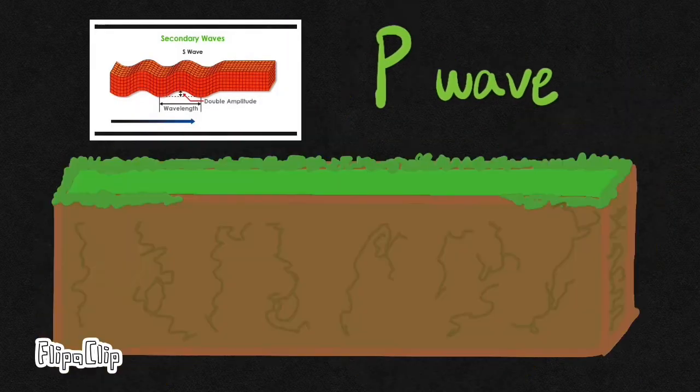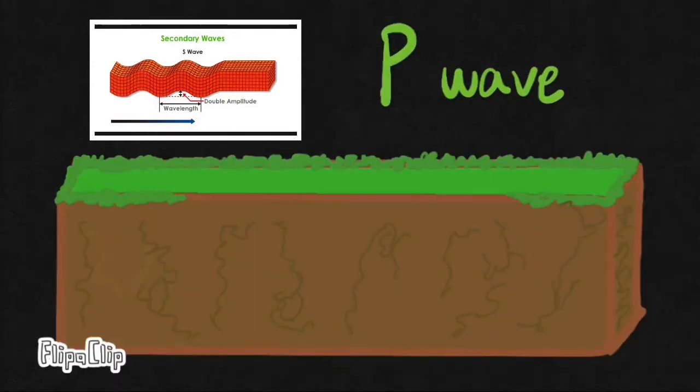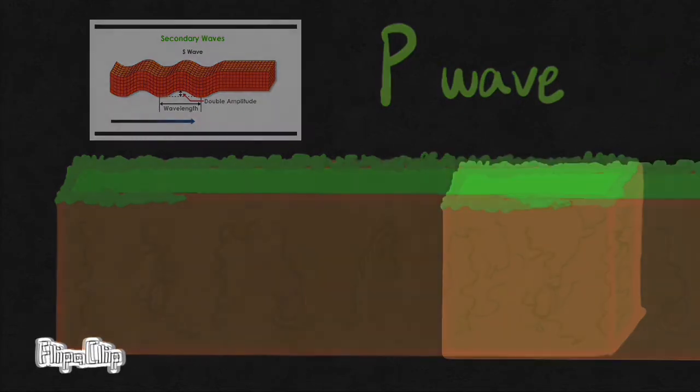P-waves travel faster than other seismic waves and hence are the first signal from an earthquake to arrive at any affected location or at a seismograph. P-waves may be transmitted through gases, liquids, or solids.